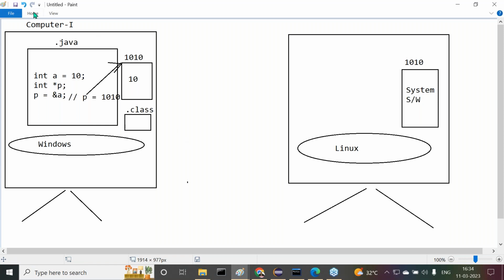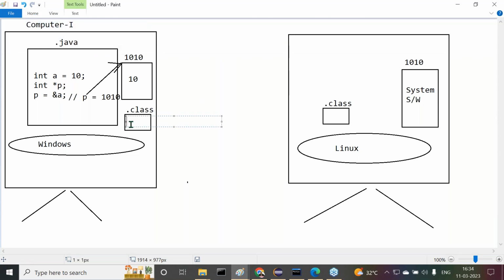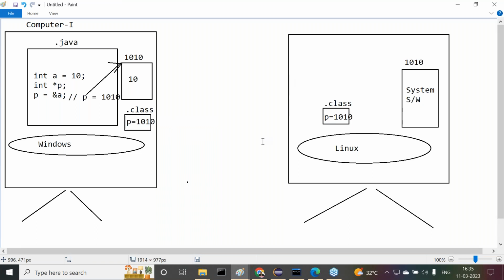Now observe carefully. As Java is a platform independent programming language, we can get a copy of the .class file from the Windows operating system, and we try to execute the same .class file on the Linux operating system. Got it or not? Now inside this .class file, what is the pointer value here? p is equal to 1010. Whenever we copy this, the p value is the same.